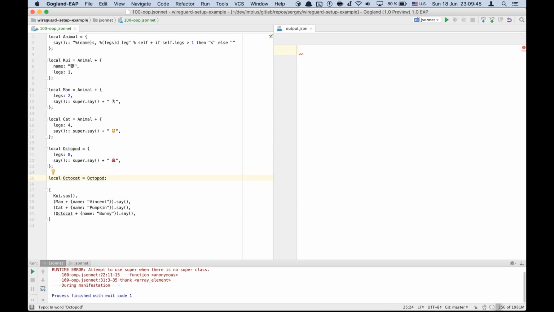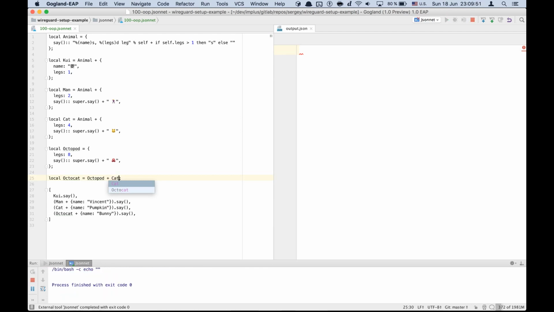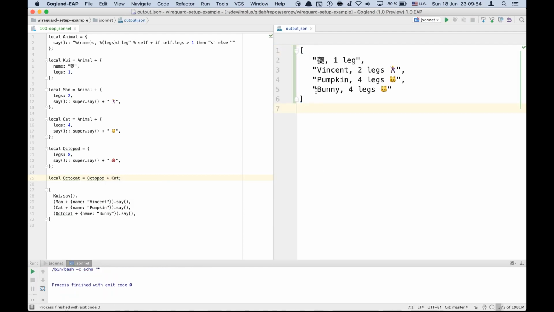Let's do it one way first. Let's add cat after Octopus, and it does not work correctly, of course, because we see that bunny has 4 legs, though it has to be Octopus with 8 legs, and it does not show us this emoji here. So let's move cat to the first place. So octocat has the method from Octopus, because right hand side values take precedence, as you remember. And if we run Jsonnet again, we see that bunny has 8 legs, and it is a cat and an Octopus simultaneously.